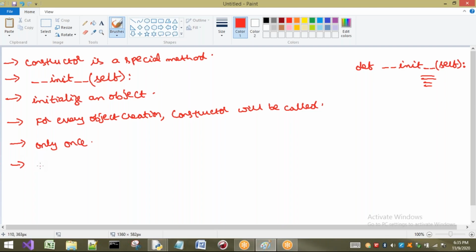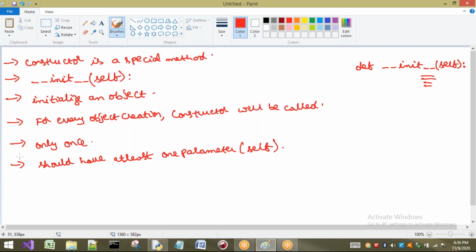Next, every constructor should have at least one parameter. I have already discussed this point. Generally we use self only, and it is recommended to use that parameter as self. If you want more parameters, we can have them too, and I will explain that now.